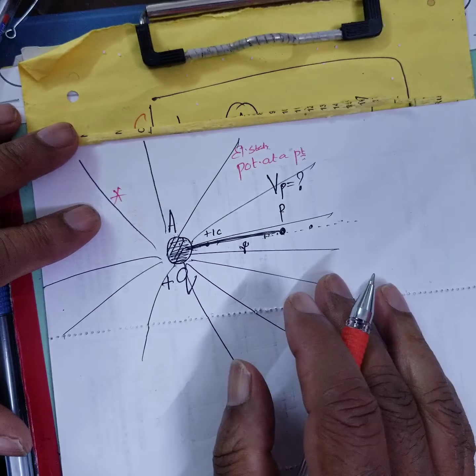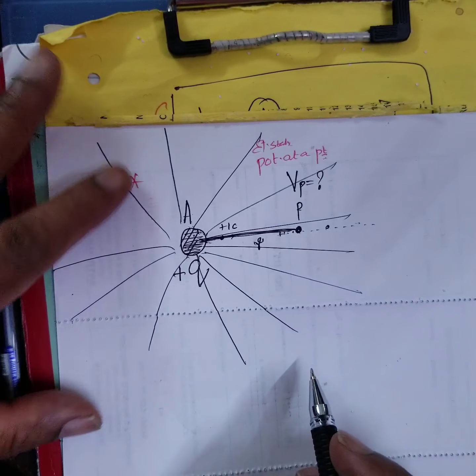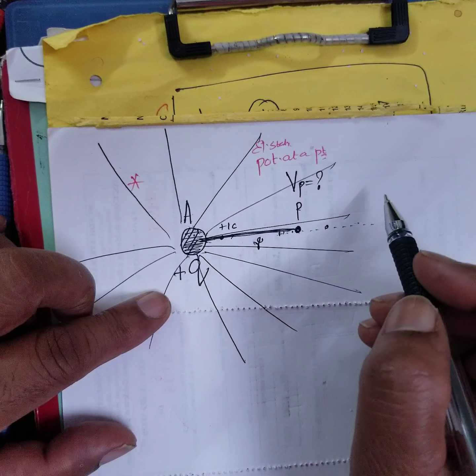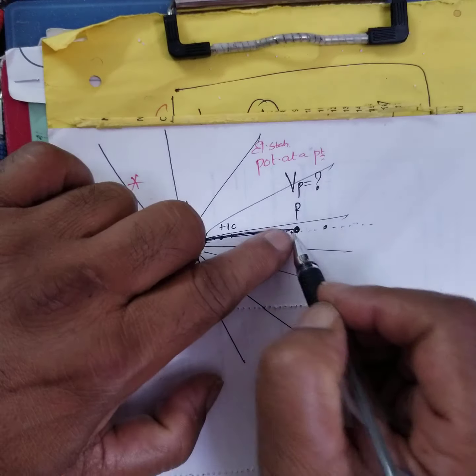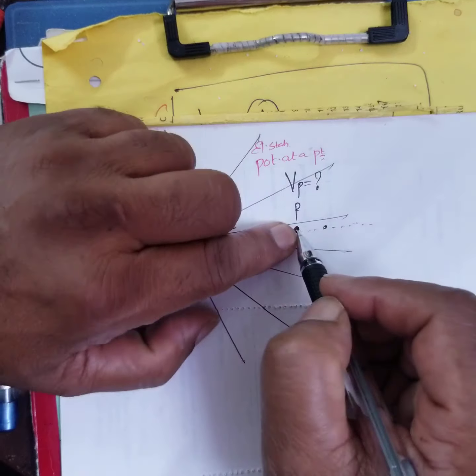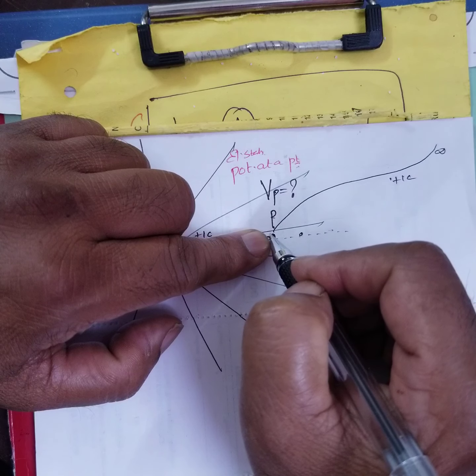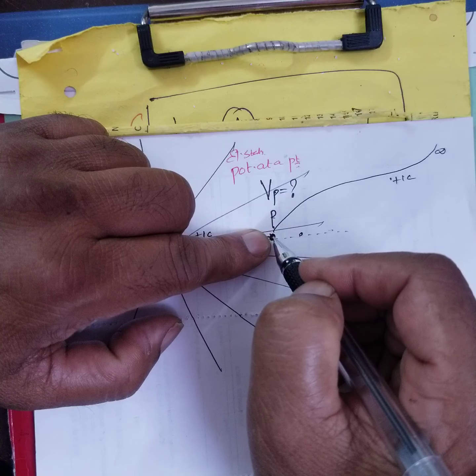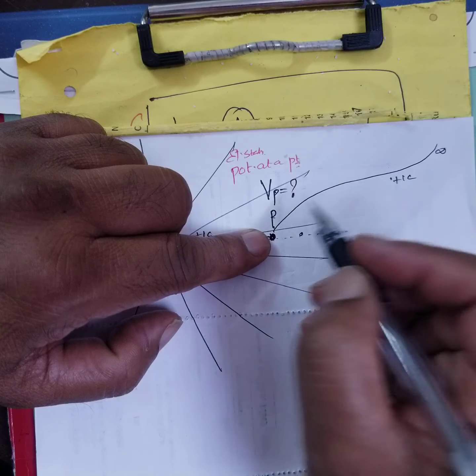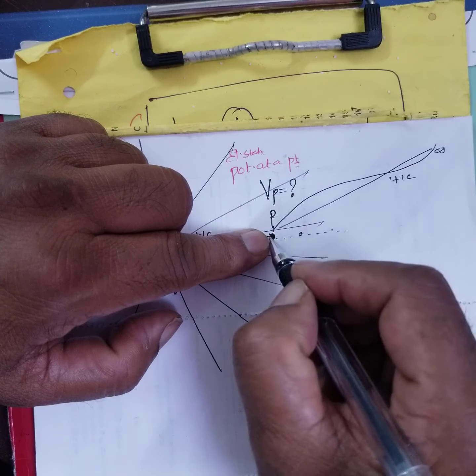How to define? It is work done at this point. See, at this point, what is the work done in moving a unit positive charge from infinity to that point, against the field direction. Right?